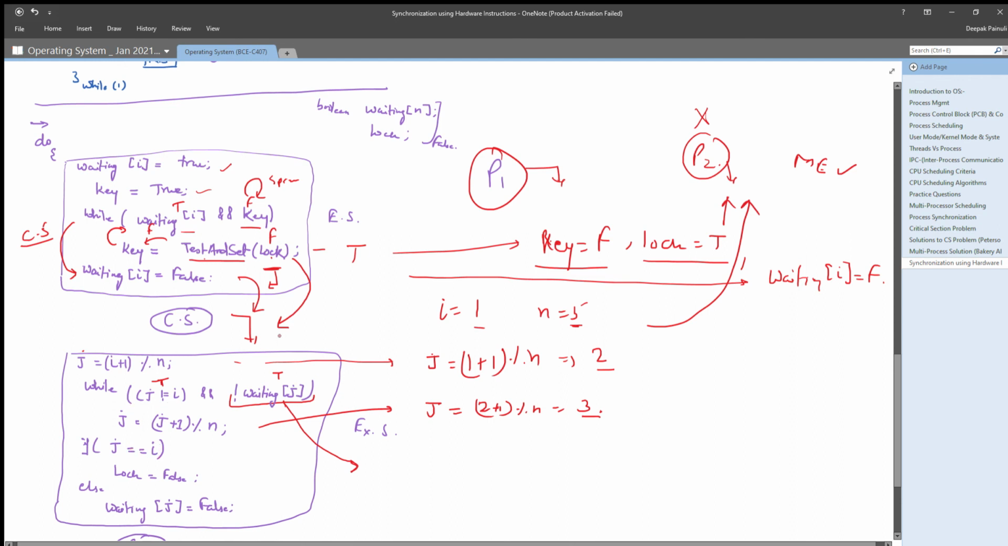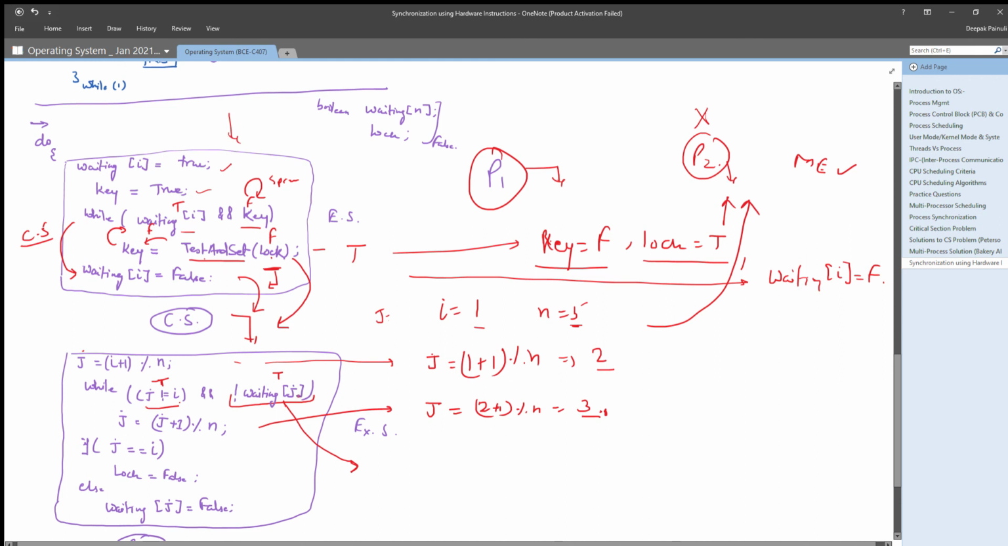If j is equal to i. See, let us say for process 3, it will again check whether 3 is not equal to 1. Okay, so it is true, for p3 it is true. Let us check whether p3 wants to enter its critical section or not.